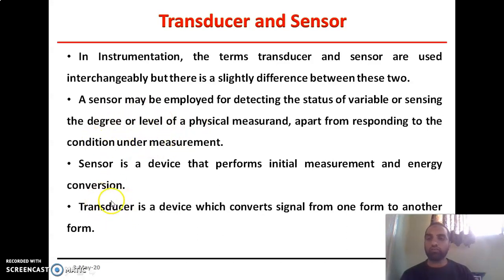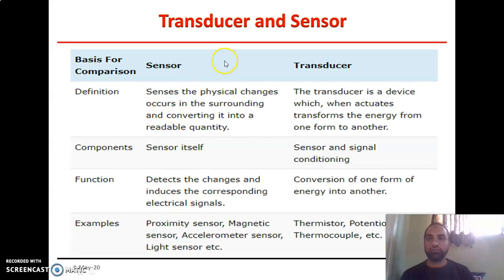And what is the transducer? A transducer is an electronic device which converts one type of energy into another type of energy, or converts a signal from one form to another form. Let us clarify the difference between transducer and sensor.